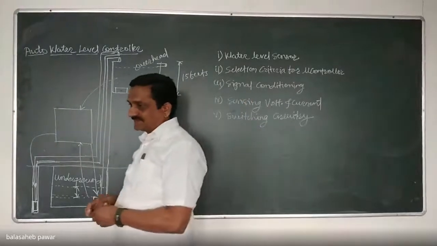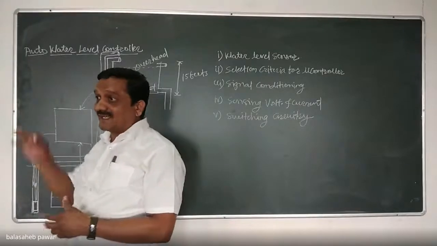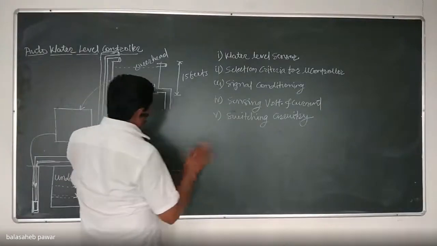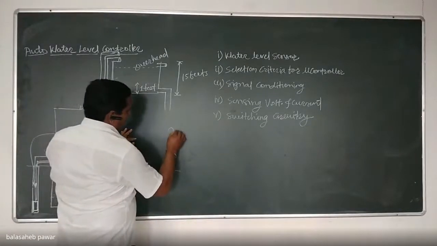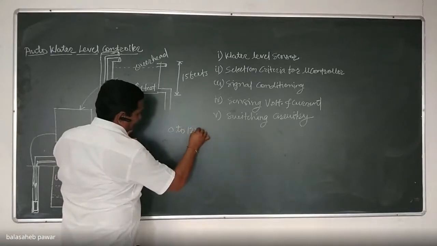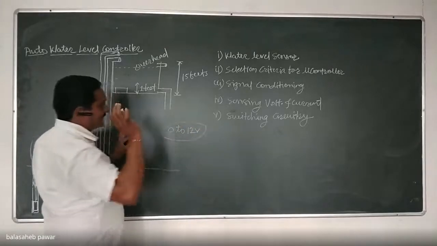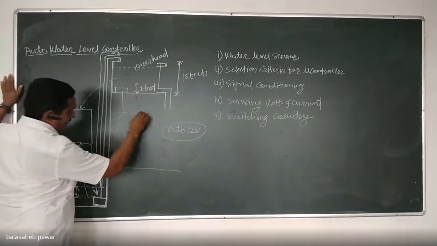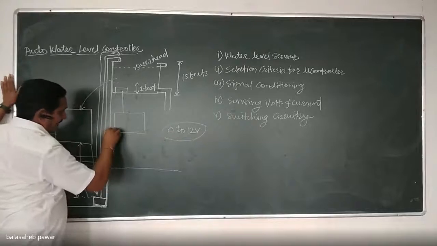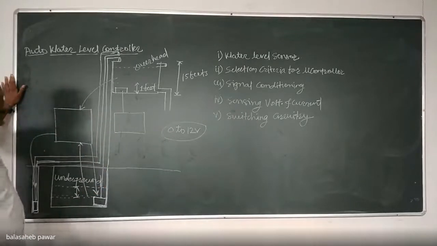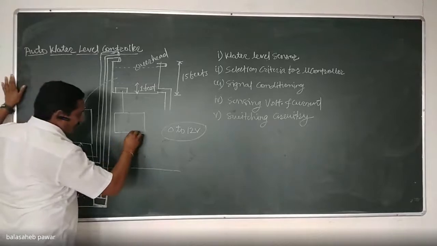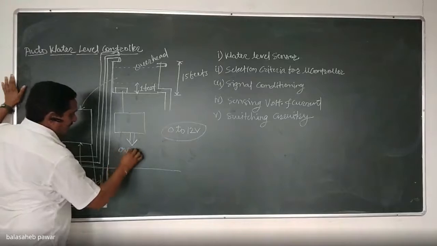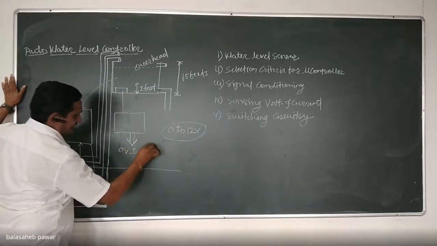How can I? I require the output in terms of voltage levels starting from 0 to 12 volts. What I will do, I will connect this sensor in such a way that there will be some circuitry, which we can call a signal conditioning circuit, and its output should change between this range, that is 0 volts to 12 volts. So is it possible?